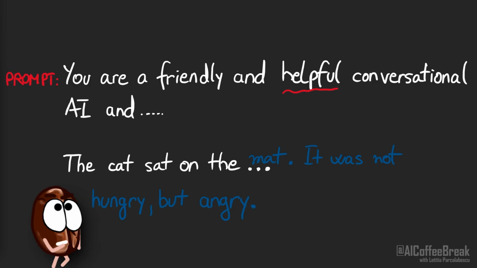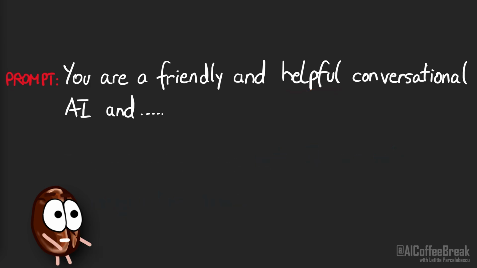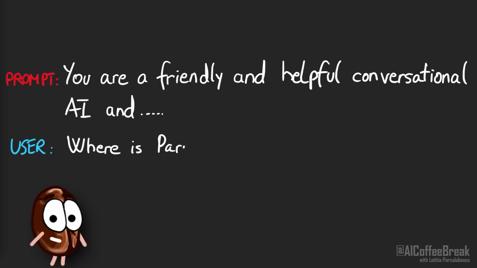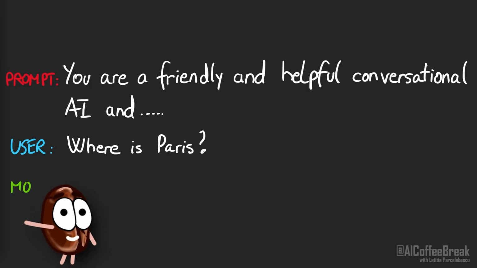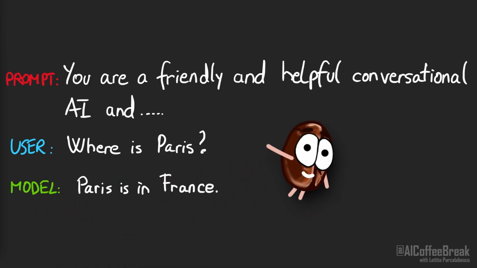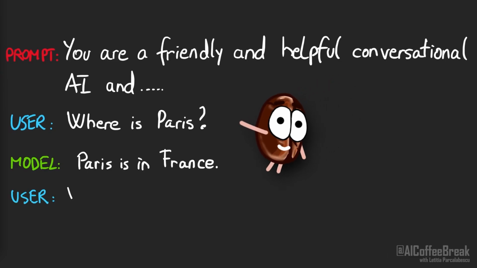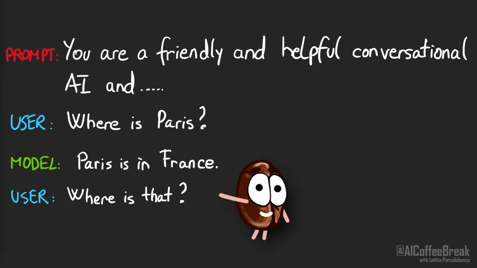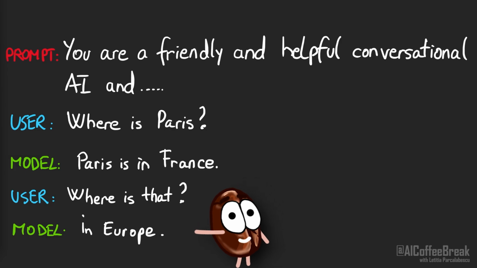Okay, so how does this language model converse? After this input prompt, which is hidden from you in ChatGPT's interface, it is your turn to ask it a question. Then the language model autocompletes by looking at the persona description and your question. And this autocompletion will be the answer to your question. Then you say something again and it reads the prompt, your first question, its answer, your second question, and based on this, it continues to say likely words that come after this whole history. And this goes on and on, with each interaction from your side and the model's response, you make the model's input longer and longer.